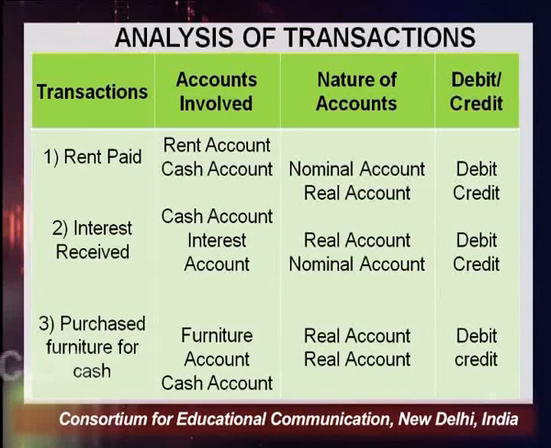The rule of real account says, debit what comes in, credit what goes out. So when you are purchasing furniture, what is happening? Furniture is coming in, which is an asset, and another asset, which is cash, is going out. So here the rule of real account is applicable, and that rule says debit what comes in. Furniture is coming in, that would be debited, and cash is going out, and that would be credited.